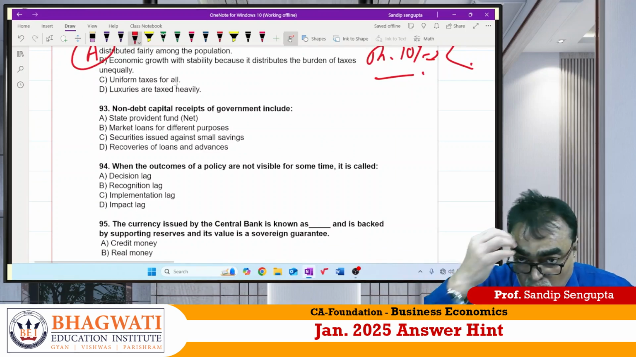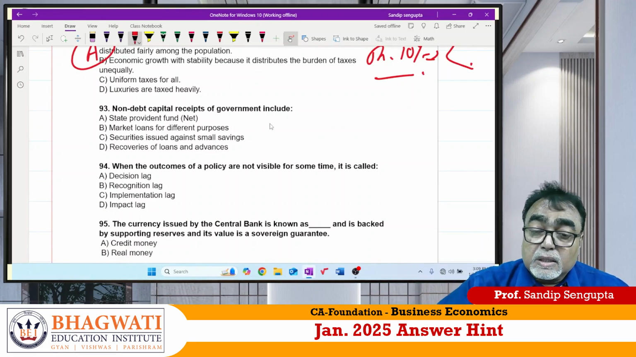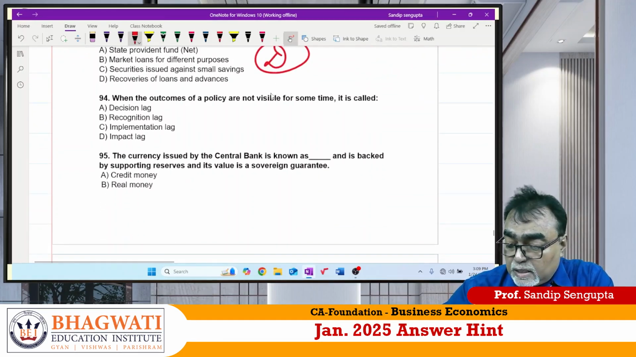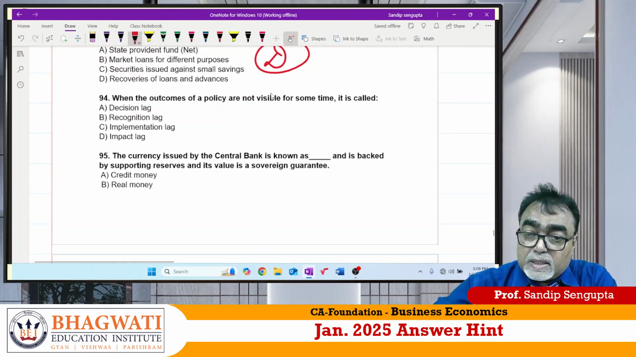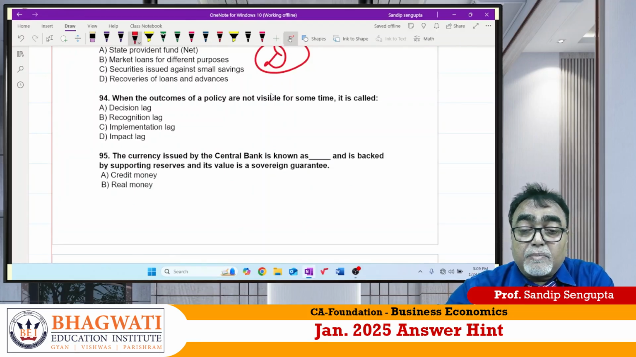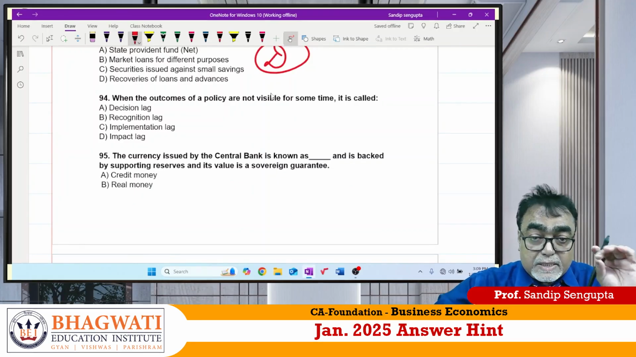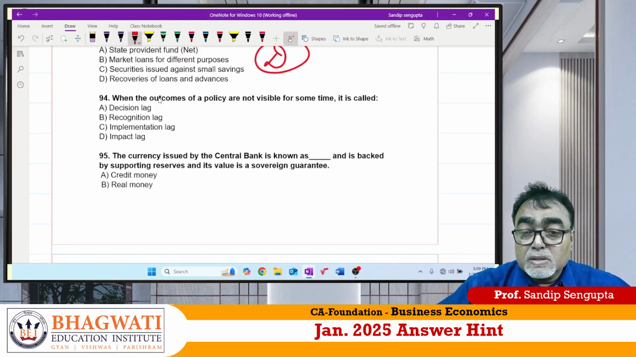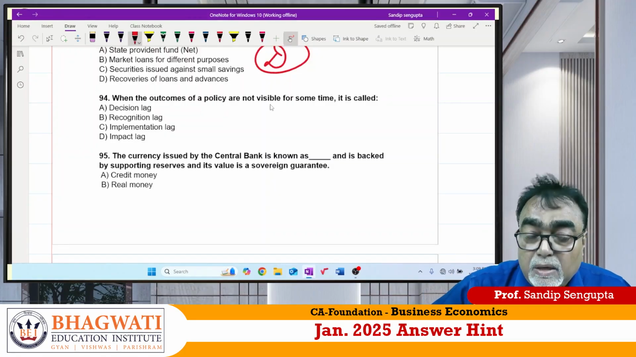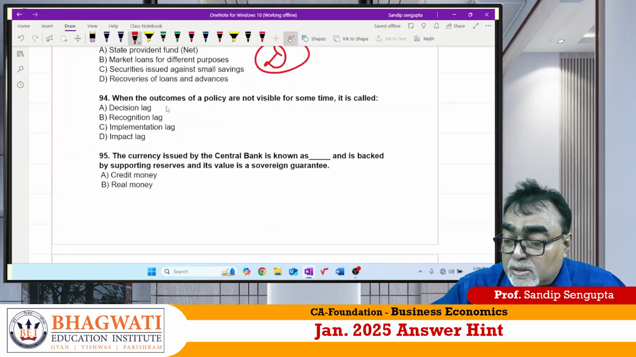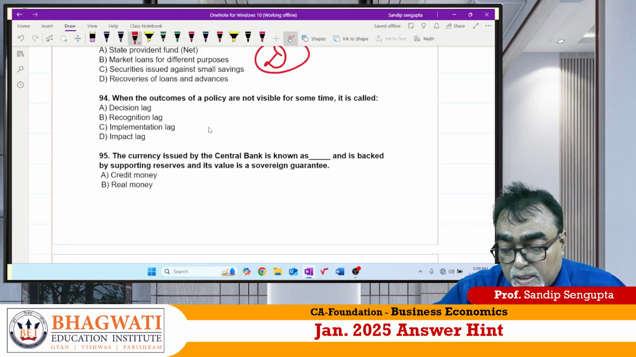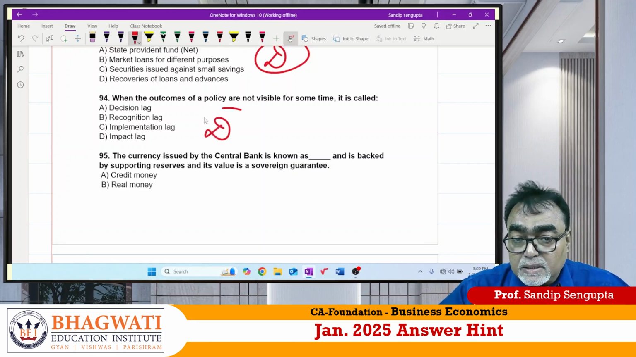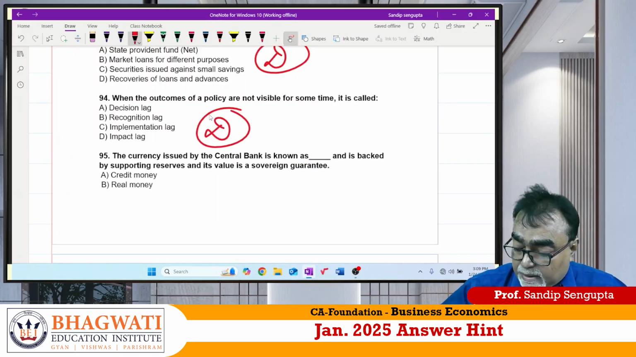93. Non-debt capital receipt is nothing but recoveries of loans and advances. 94. Answer is impact lag. Impact lag means something is implemented but you can't get the impact immediately. When outcomes of policy are not visible, it is called which one? It is not decision lag; the policy is in place of being implemented but immediately you don't get the impact. Answer is D for Delhi, impact lag.